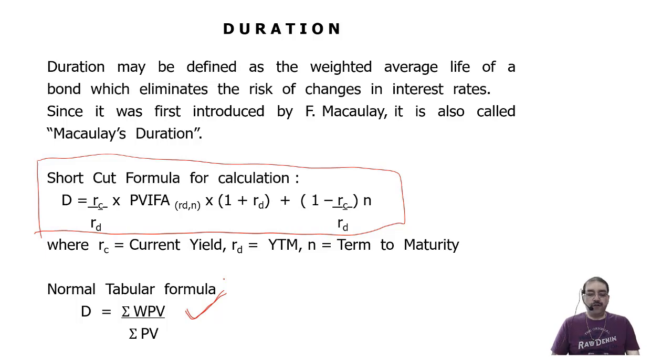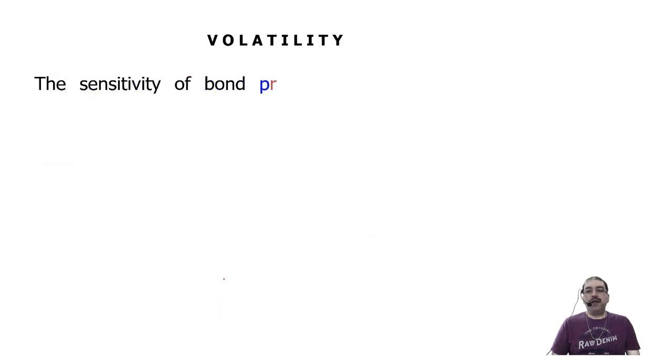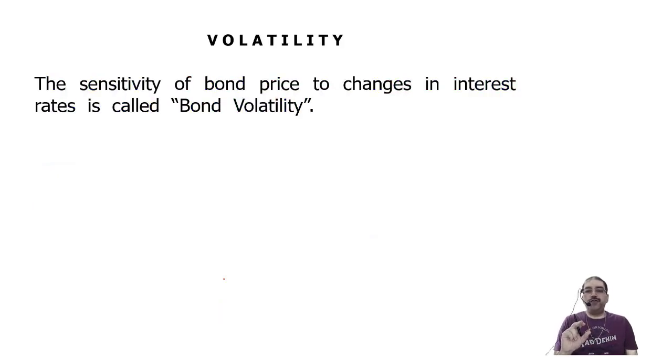Then we have what is called the volatility of the bond. Volatility of the bond is the sensitivity of the bond price to changes in interest rates, YTM. Changes in interest rate: the interest rate increases or decreases in the economy. I am not talking about the bond interest rate. When the economy rate of interest changes, when RBI declares a higher rate of interest or a lower rate of interest, increases the rate of interest by a few basis points here and there, then in that case, the sensitivity of the bond price, how does it change? So that is calculated and that is called bond volatility.